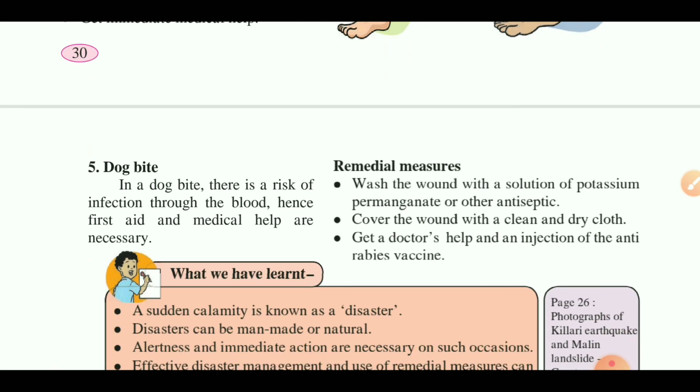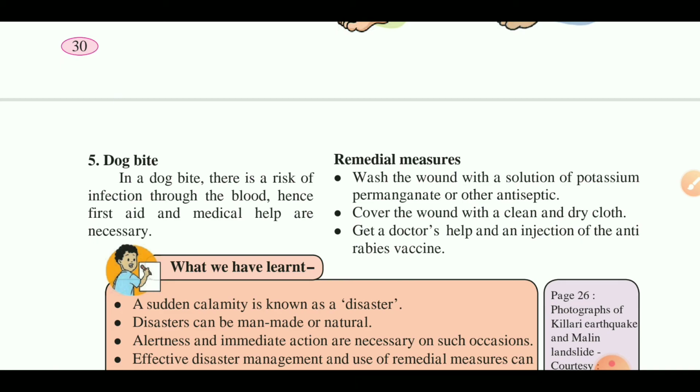Then remedial measures for dog bite. Fifth one is dog bite. In a dog bite, there is a risk of infection through the blood. Hence, first aid and medical help are necessary. Wash the wound with a solution of potassium permanganate or other antiseptic. Cover the wound with a clean and dry cloth